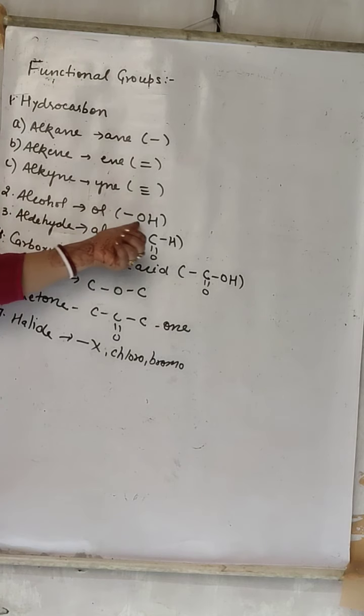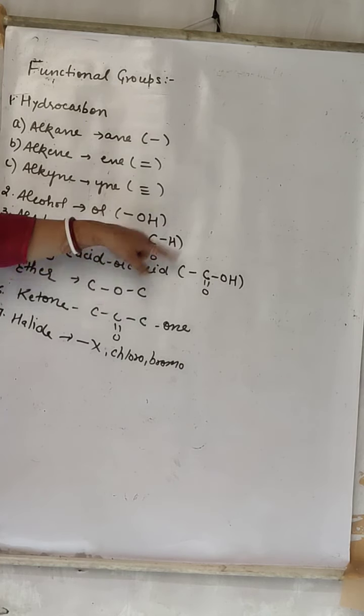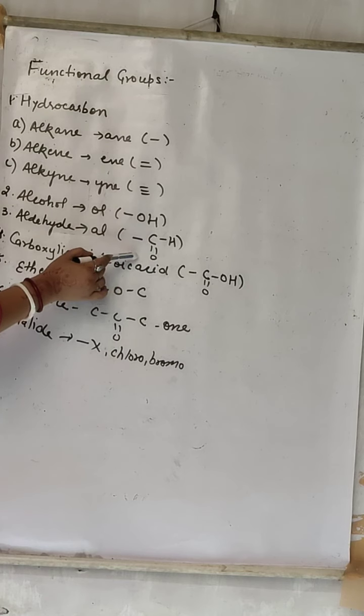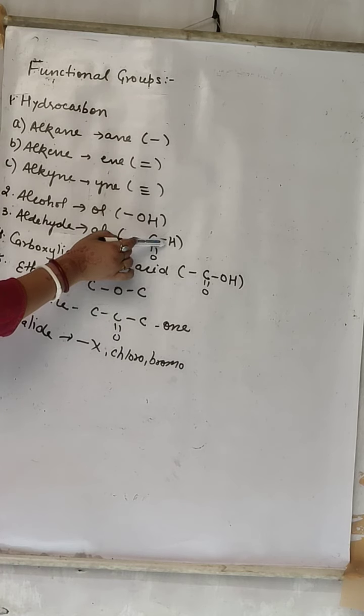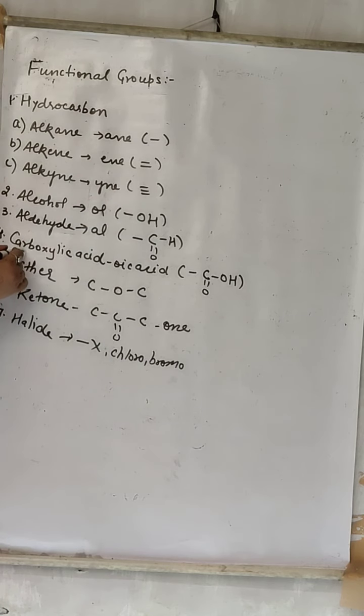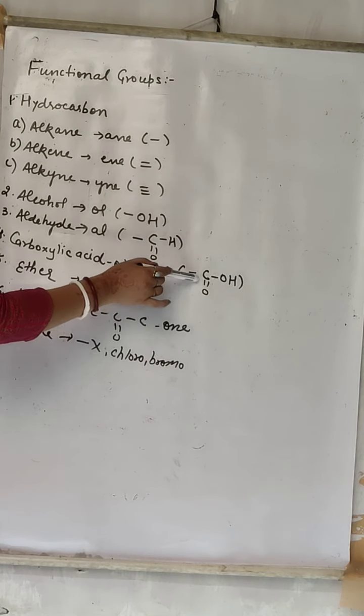Alcohol is OH, suffix is -ol. Aldehyde is CHO. This will be joined like this. Carbon is joined with oxygen by double bond and with hydrogen by single bond. Now only one valency is left, that is this. Suffix is -al. Carboxylic acid, suffix is -oic acid, C double bond O, then OH. Then it is single bond here.